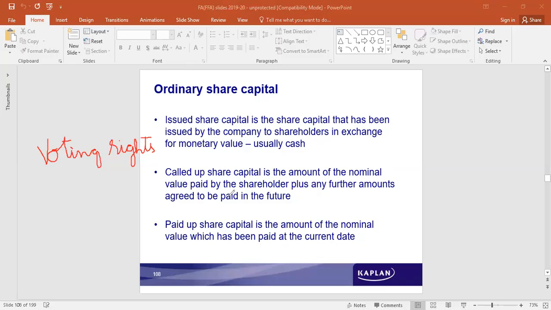Proportionally to the number of shares they own, voting rights would be allotted to them. What do they do with the voting rights? Whenever the meetings are conducted, wherein the shareholders also participate, at that time, using their voting rights, they can vote for decisions. So in a way, they are participating in decision making. When they can participate in decision making, they are also managing the company. So though not completely, they also participate in the management of the company.